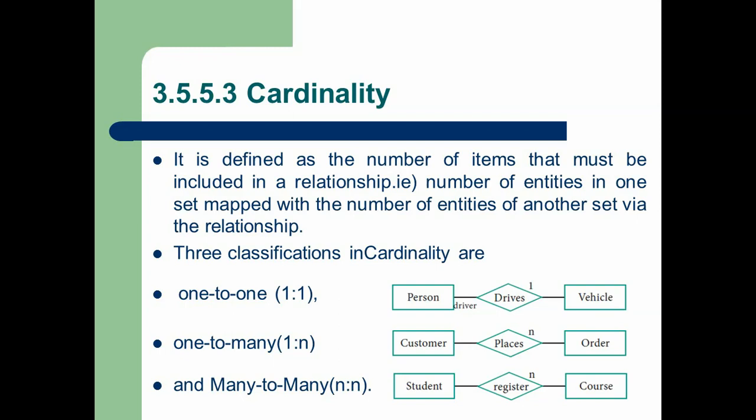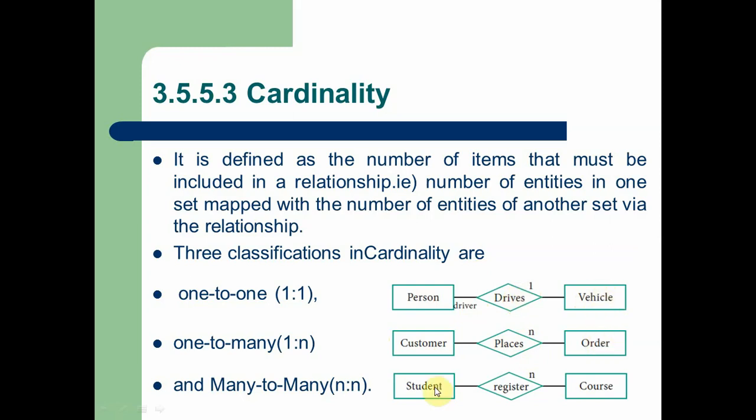Now you see the second diagram, customer and order. One customer places many orders. Here one customer places many orders, called one to many cardinality. If a person drives a vehicle, he can drive only one vehicle at a time. If a customer places an order, then he can place more than one order at a time. So more than one means one to many. Here it is one to one because the instances are different, vehicle and orders.